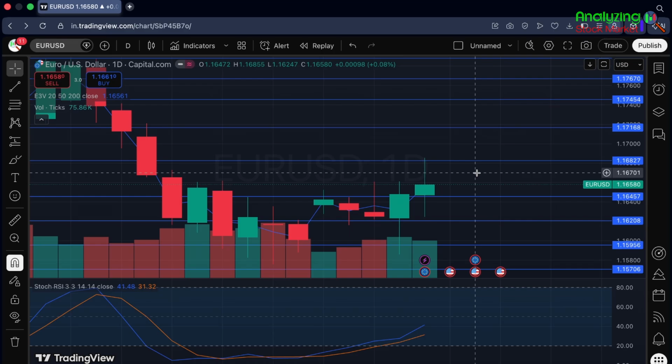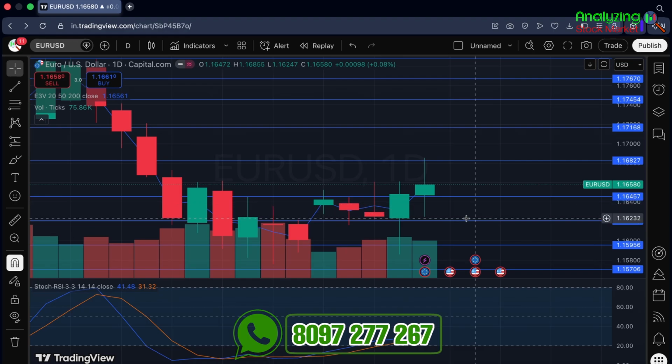So now let's talk about my opinion on EUR/USD. According to previous week momentum, I am expecting positive momentum in this range, which is 1.16827 to 1.17168. But if you're going for any short trade, then only go for a short trade once 1.16457 gets breached and a 4-hour or 1-day candle gets closed below this level. Then you can go for a short till this level. You can even wait for this level as well.